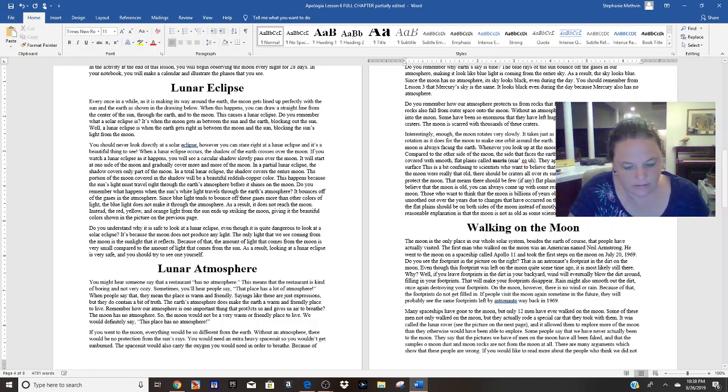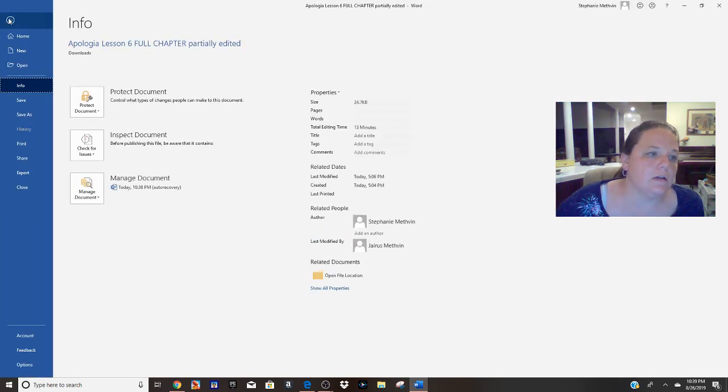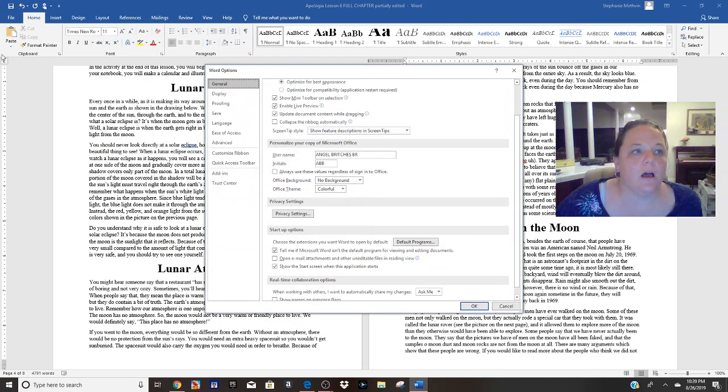And actually, let me see. There's a trick I'm going to go ahead and show you real quick. In your backstage view, where you click File and then Options at the bottom.